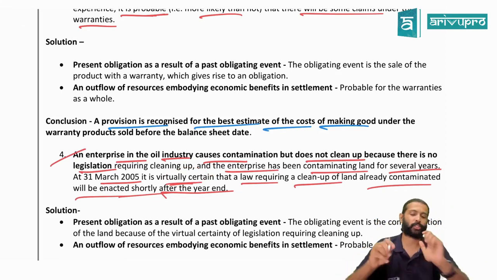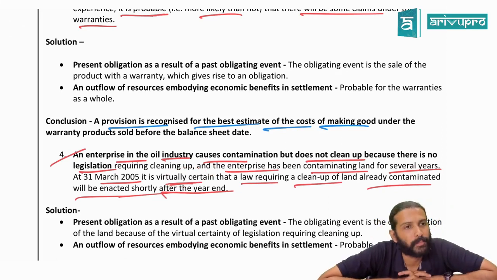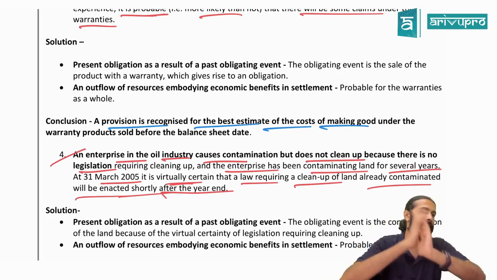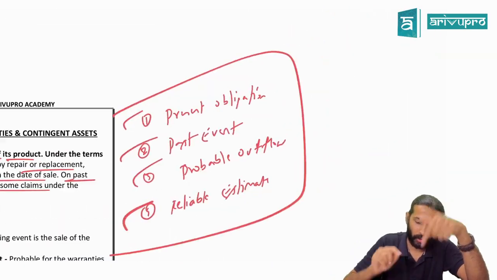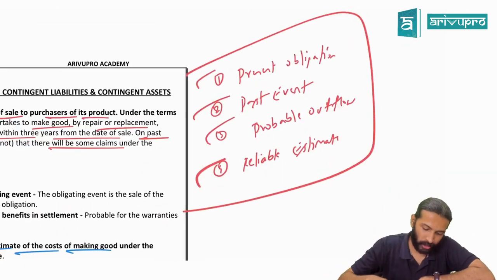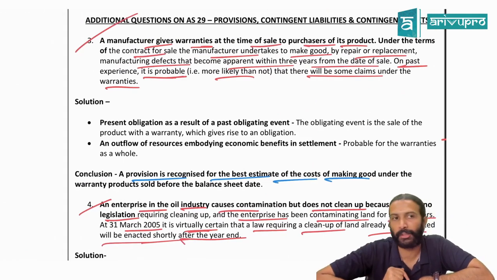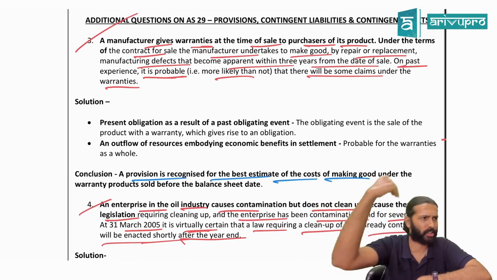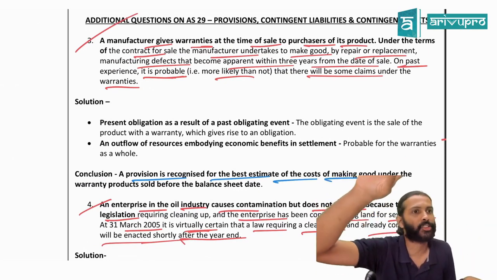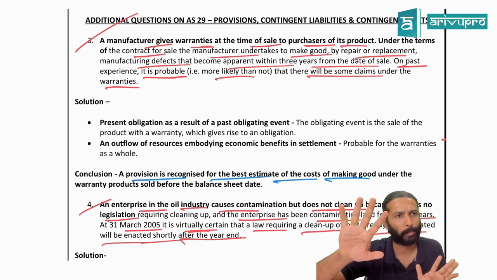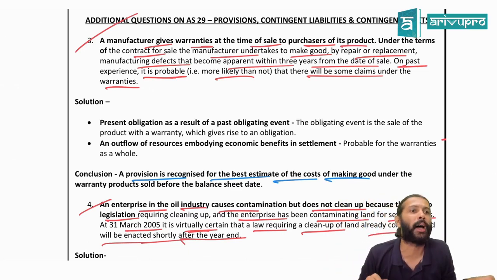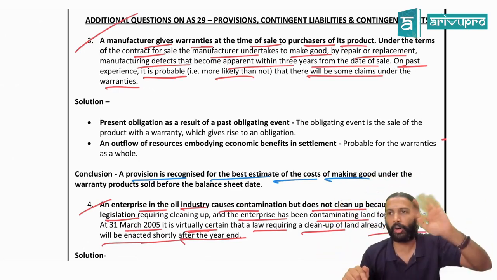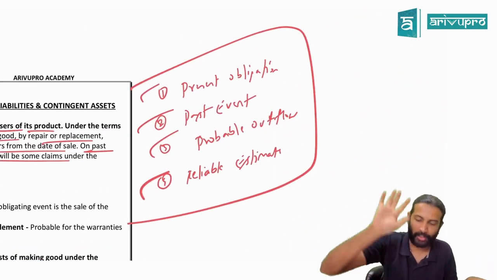Now you need to tell, sir, should we make any provision or leave it? Provision is required, all of you say 100%. Again, let's not blindly say. We'll test the features. What are the 4 features, sir? Present obligation. Can the company escape from this, sir? The law is almost there already, it just has to be published. Everybody knows it's going to come. If the law comes into play, can the company say no? Nothing doing, shut up and follow it. So is it a no-escape scenario? No escape. That means they have a present obligation.